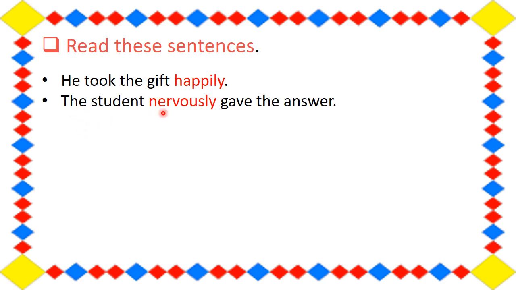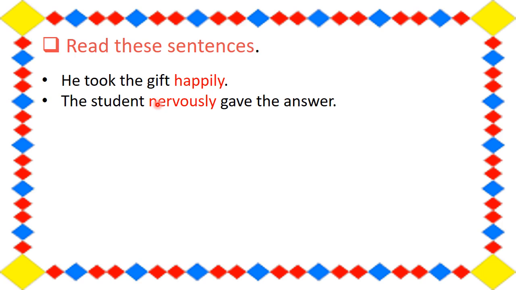Then next, the student nervously gave the answer. So, how did the student give the answer? The student gave the answer nervously. So, students, the word nervously describes the action word. That is, how the student gave the answer.